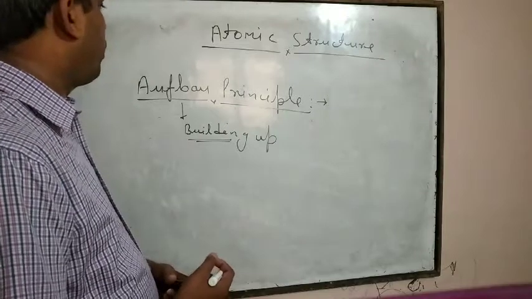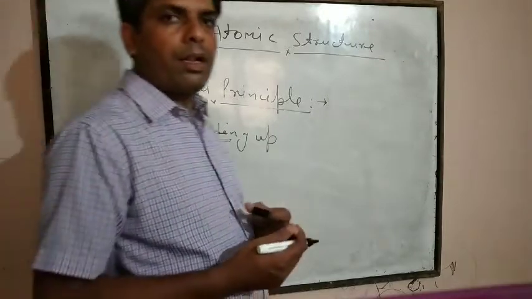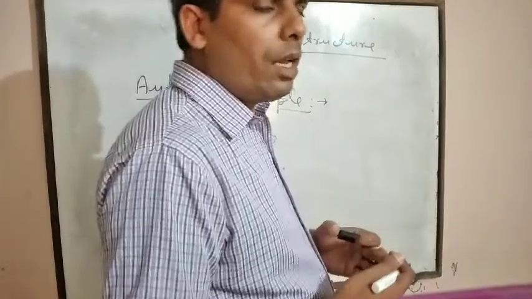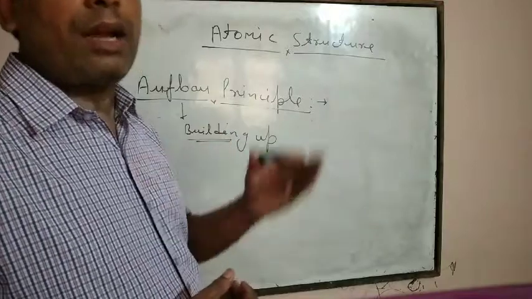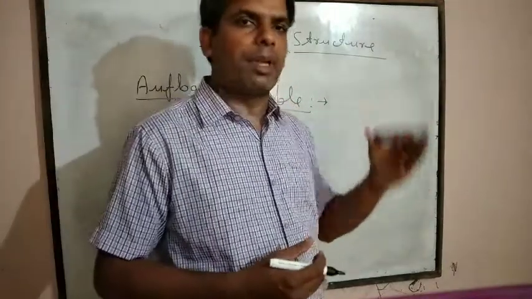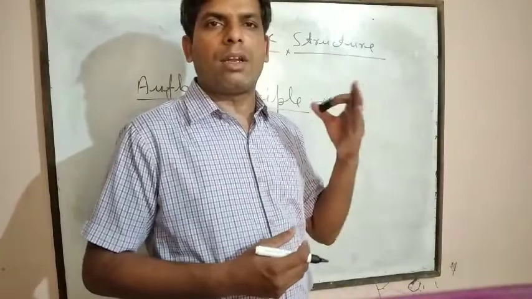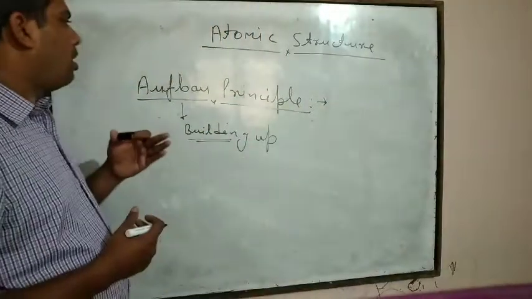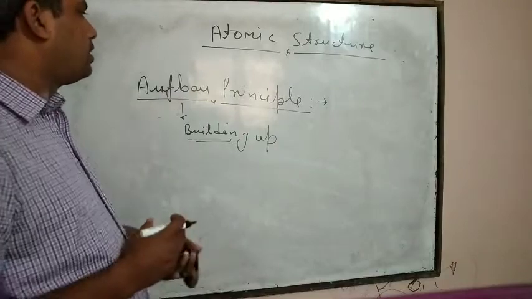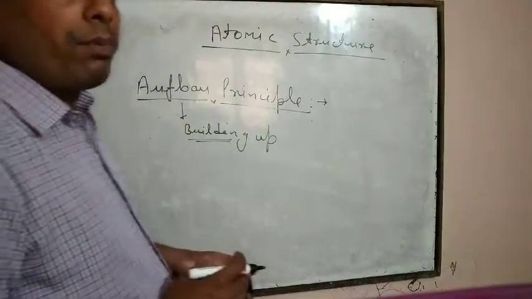With the help of this principle, we will know about the filling order of electrons in different orbitals. How electrons are filled in different orbitals, we will discuss with the help of the Aufbau principle.